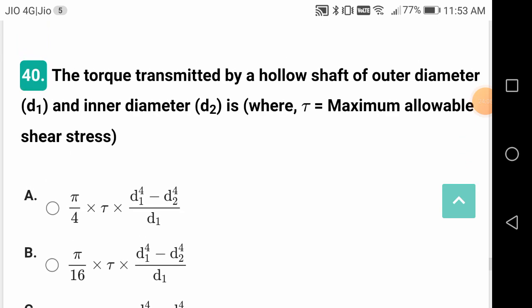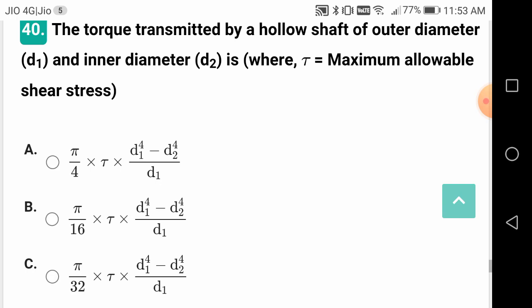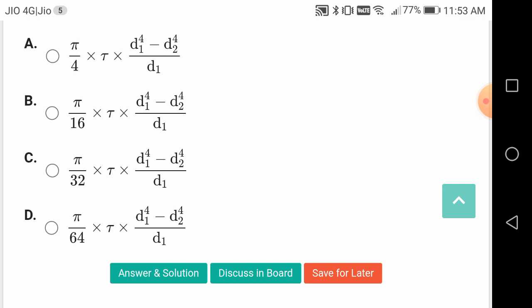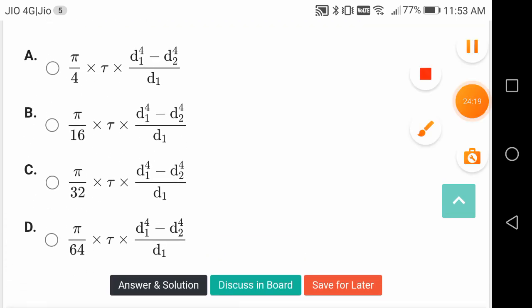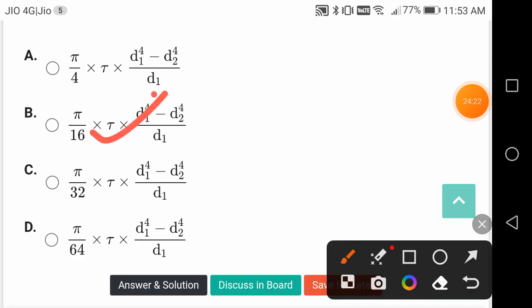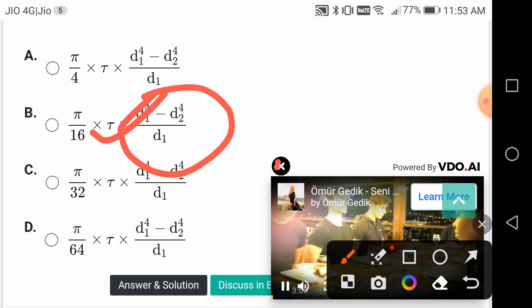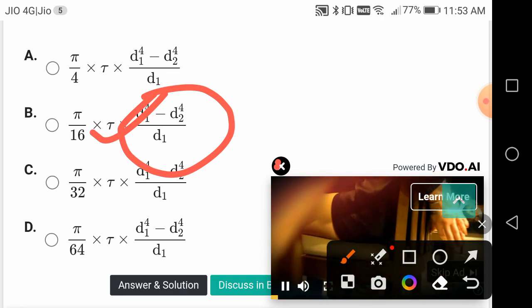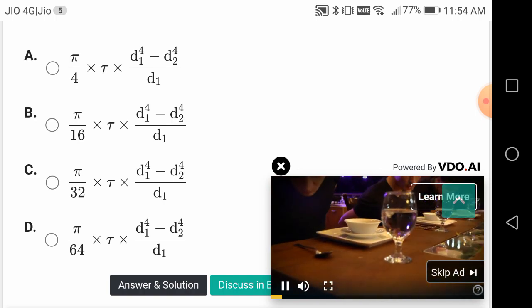Torque transmitted by a hollow shaft of outer diameter d1 and inner diameter d2, where tau is the maximum stress, is given by pi by 16. This one is your B. Pi by 16 will be the same, but here it is d1 to the power of 4 minus d2 to the power of 4, by d1. d1 is the outer diameter and d2 is the inner diameter. That's what he has given, right friends?